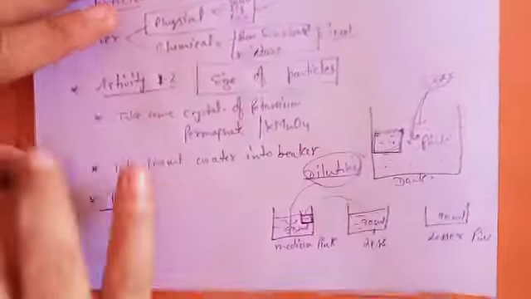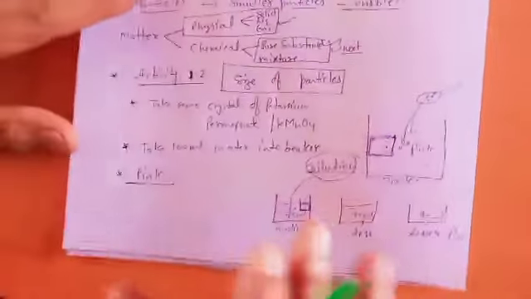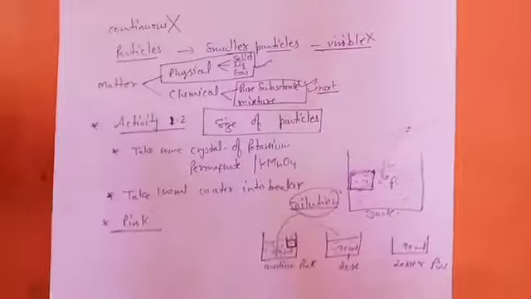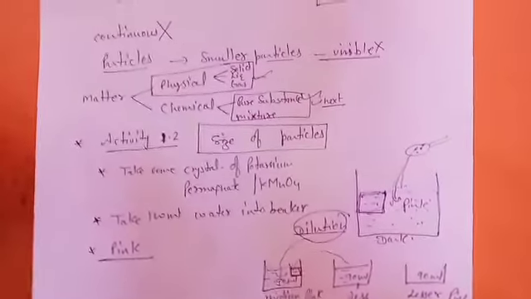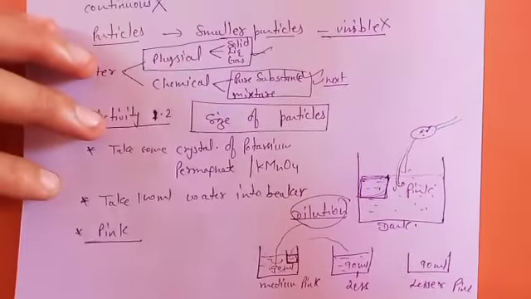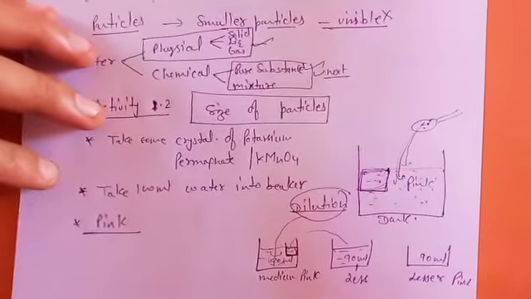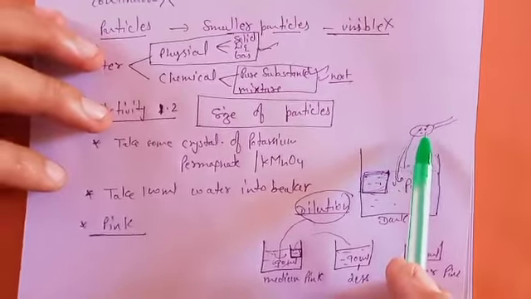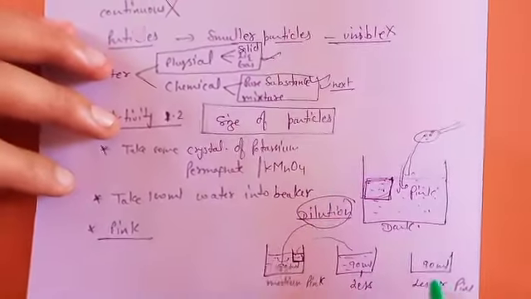Okay, so what is this whole activity about? Why is he discussing it? First, the pink color is disappearing, but it is still present. We only added 2-3 crystals, but the color is still available.